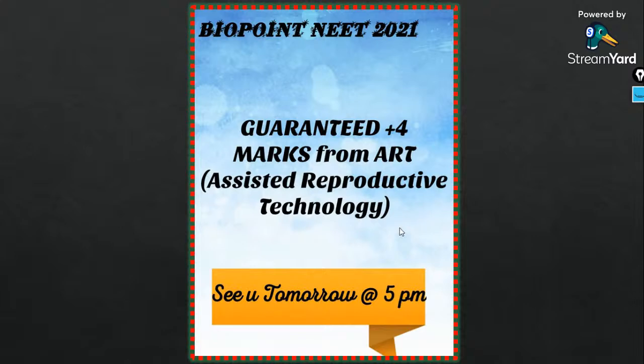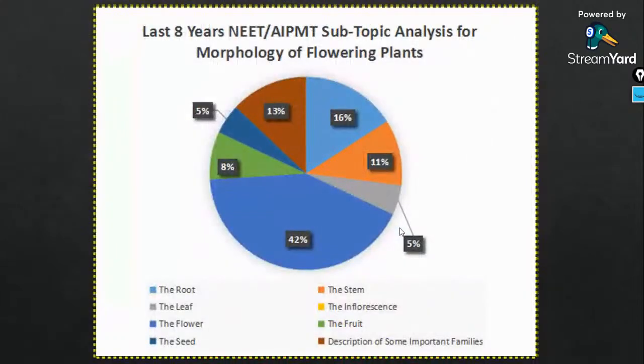Okay guys, so let's get started with today's class. Before this, here is the last 8 years analysis for the Morphology of Flowering Plants chapter. 42% of the questions for the past 8 years have been asked from the portion on the flower. I will provide you the PDF after the class. Done. So let's get started.